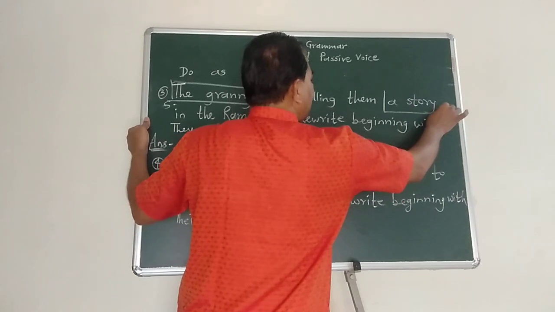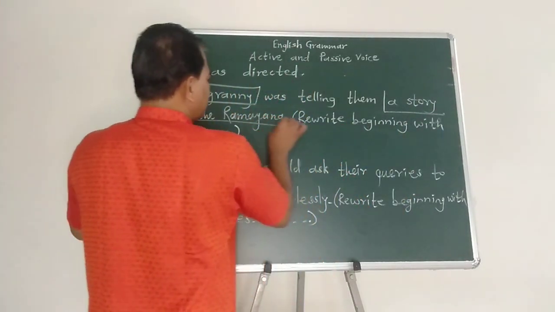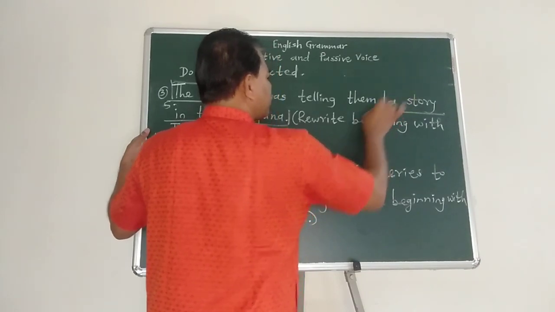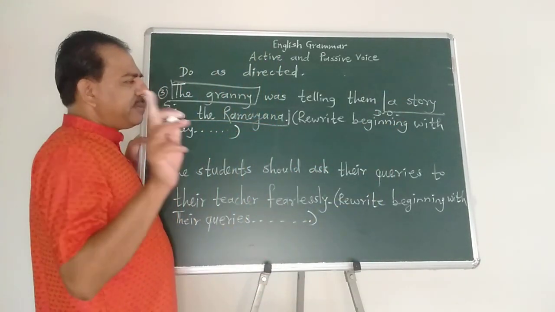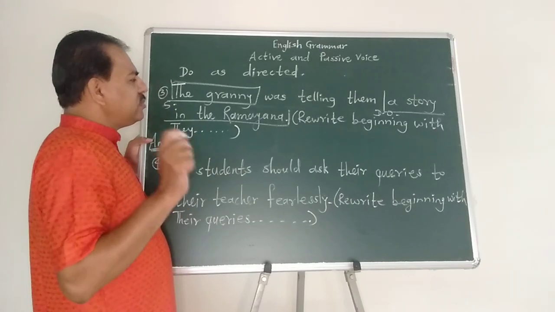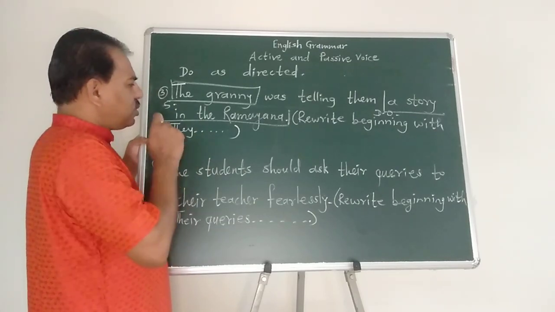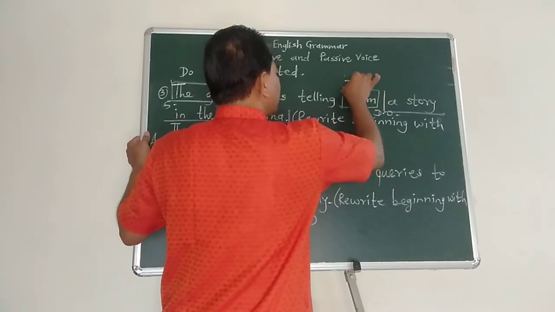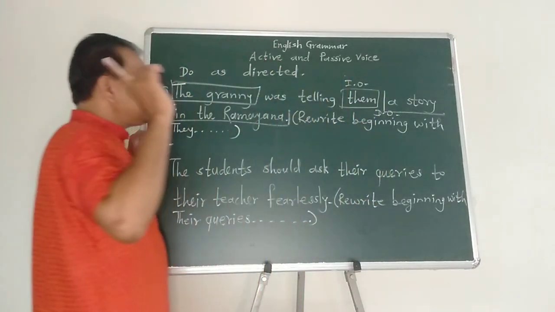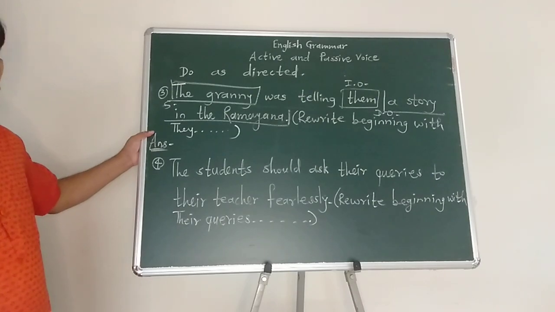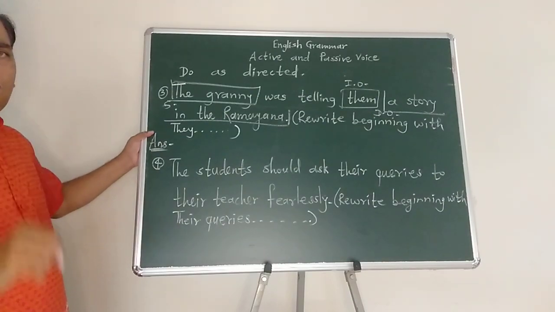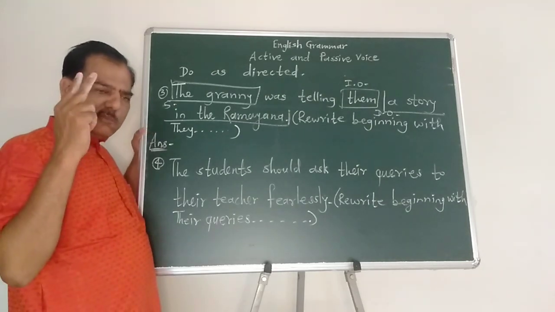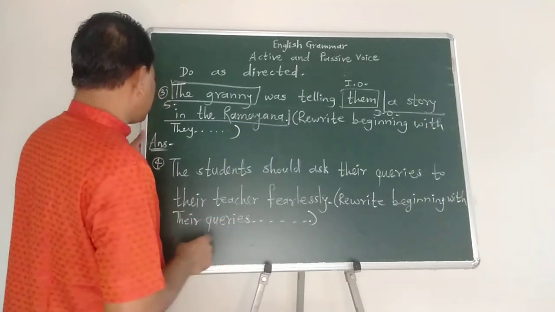What ने प्रश्न विचारला, आपल्याला direct object मिळालं. A story in the Ramayana, direct object. Whom ने प्रश्न विचारला. Whom was the granny telling a story in the Ramayana? Them. So we got the indirect object. So when both the objects are given, we have two different answers in passive voice. This is very important.